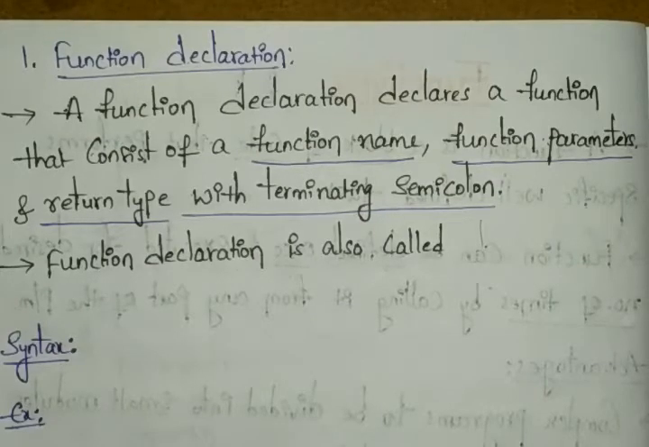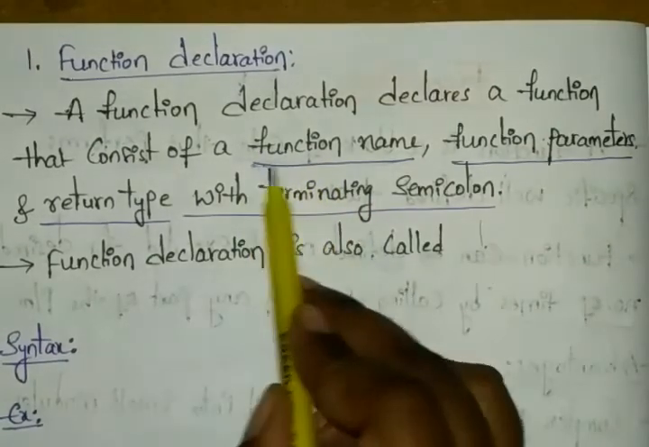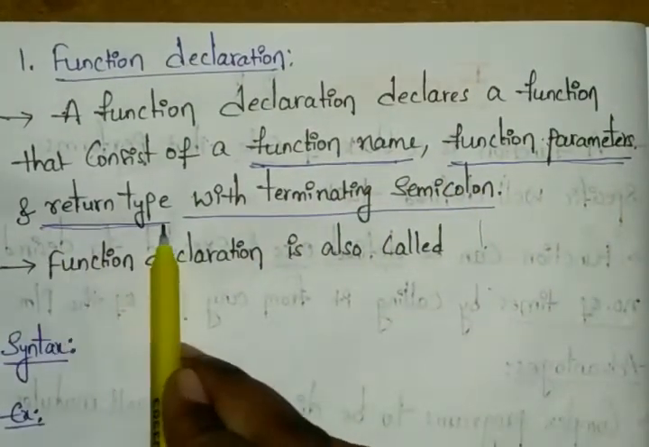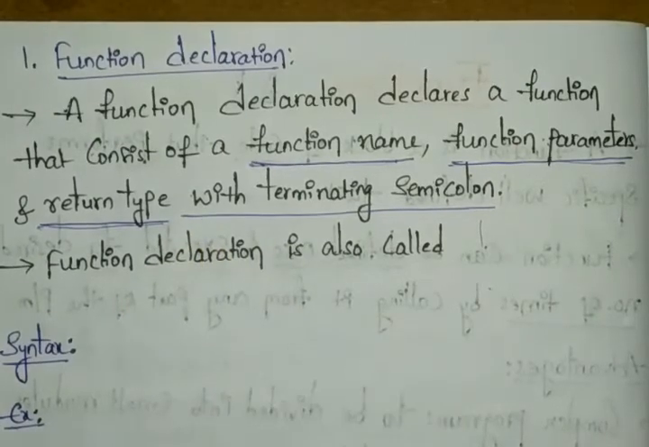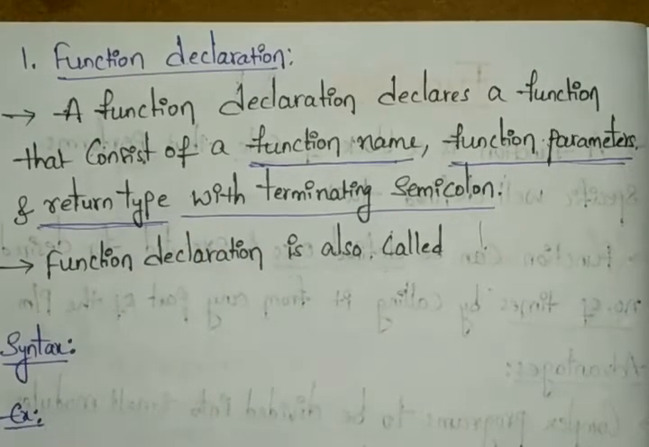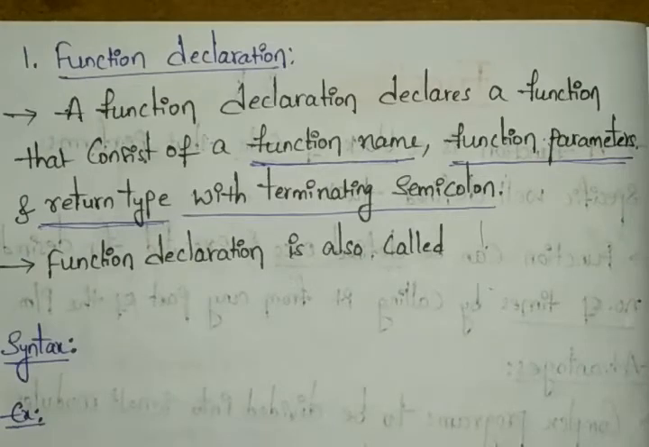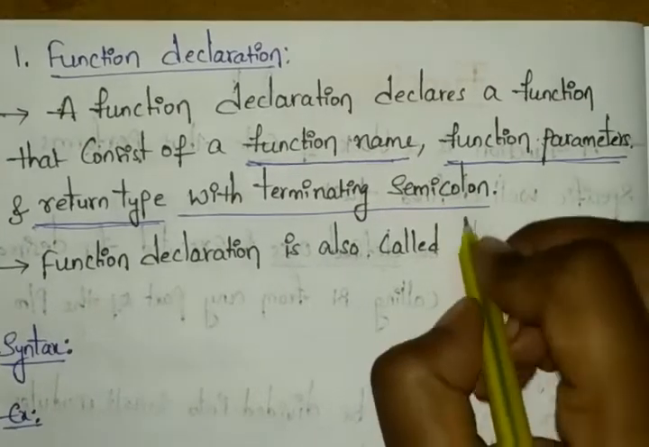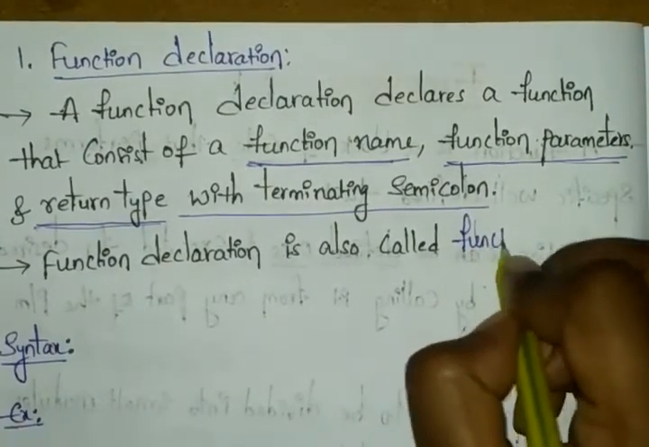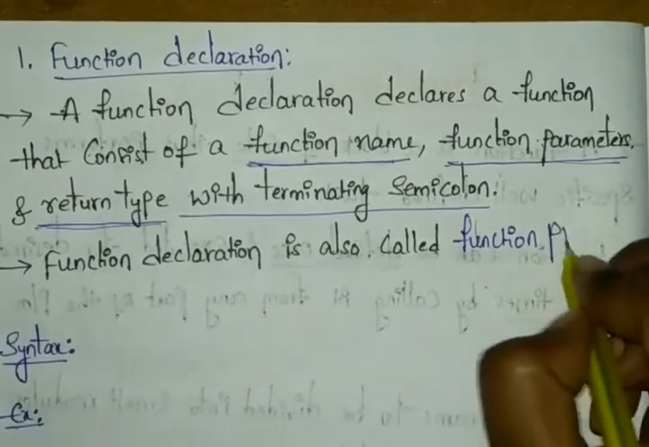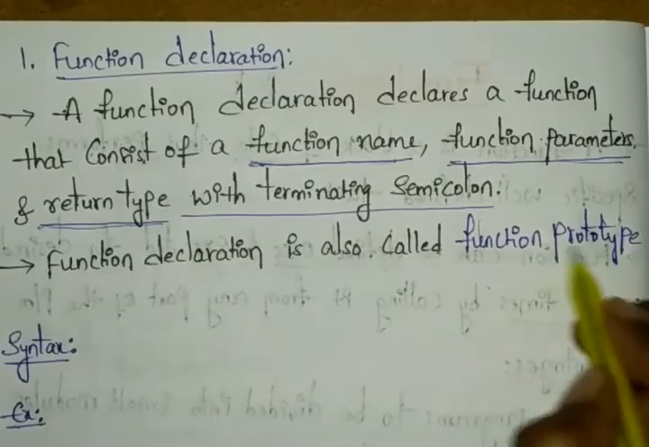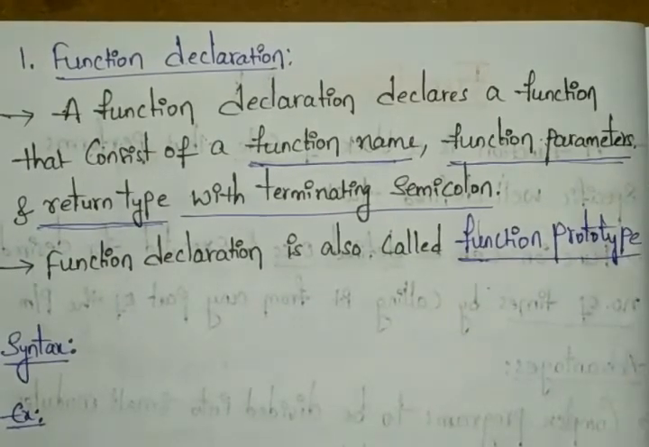So how can we declare these functions? By using the function name, function parameters, and the return type, and these are terminated with a semicolon. Okay, and here we have the function declaration, right? The function declaration is also called the function prototype.